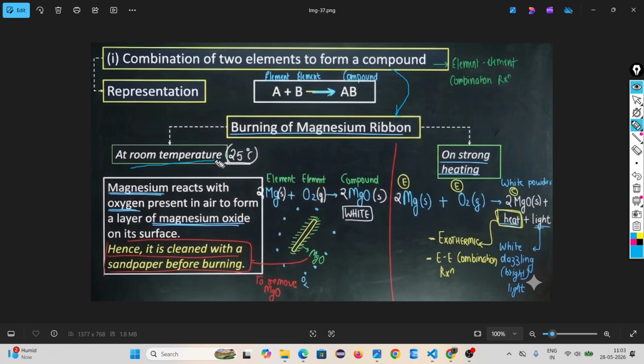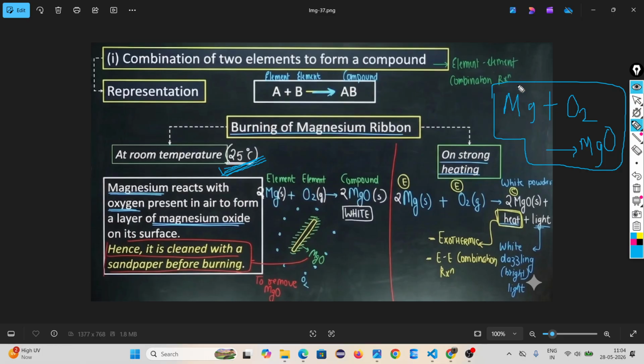At room temperature, the burning of magnesium is one type. When we provide heat, that is another type. What is happening at 25 degrees Celsius? 25 degrees Celsius is called room temperature. If someone asks what you mean by room temperature, it is nothing but 25 degrees Celsius. Look, in air, oxygen is present. Magnesium reacts with oxygen to form magnesium oxide. Here no heat and light energy is released because it is a slow reaction.